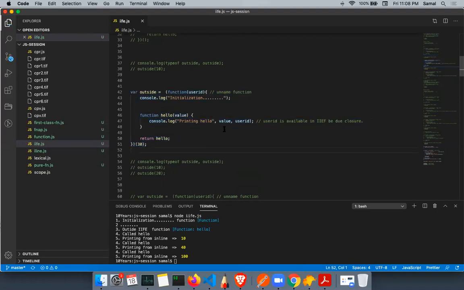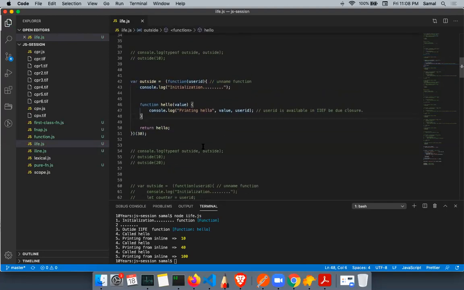And this one. If you're taking some parameter, when the IIFE is run, it takes some parameter and then it returns a function which is again called.